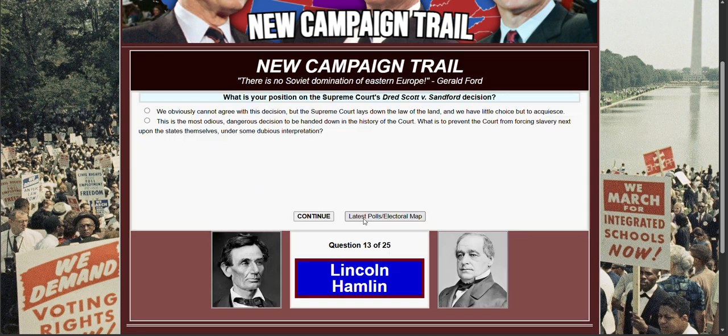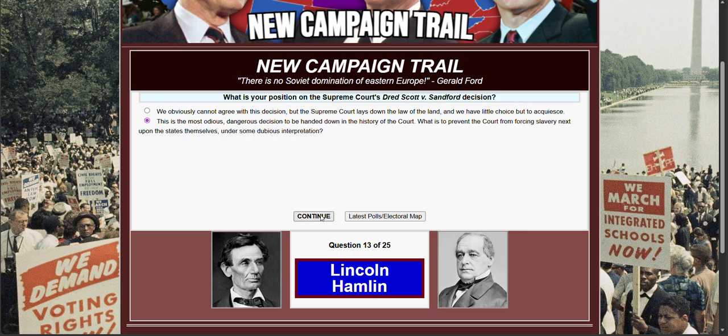Exactly. What is your position on the Supreme Court's Dred Scott versus Sandford decision? Well, I have no idea what that is, but we obviously can't agree with this decision. But the Supreme Court lays down the law of the land, and we have little choice but to. This is the most odious, dangerous decision to be handed down in the history of the court. What is to prevent the court from enforcing slavery next upon the states themselves under some dubious interpretation?